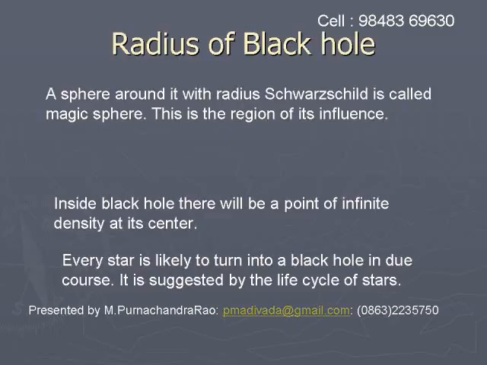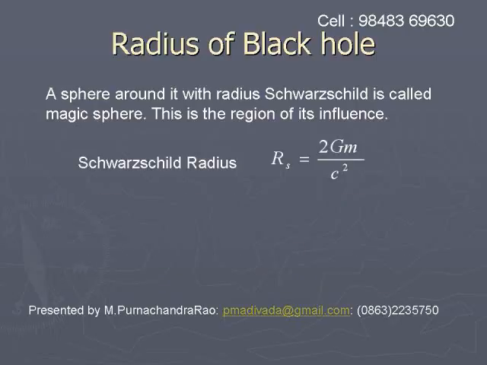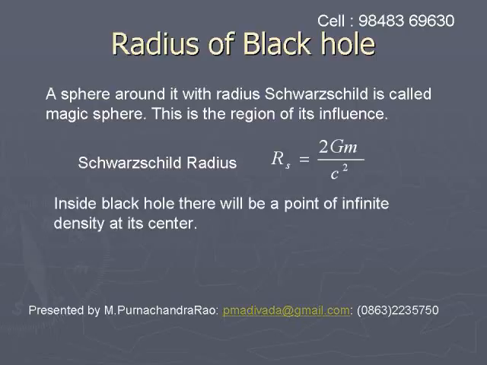A black hole is a spherical region. The radius of this region is given by Schwarzschild. A sphere around a point with the Schwarzschild radius is called a magic sphere, and this is the region of influence. The radius of this sphere is given by Rs, which is equal to 2GM by c square.